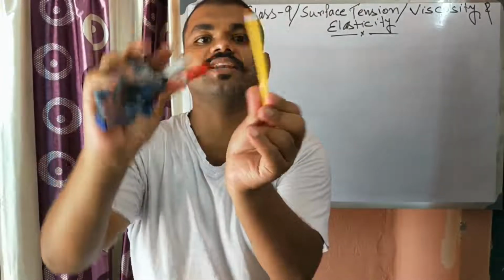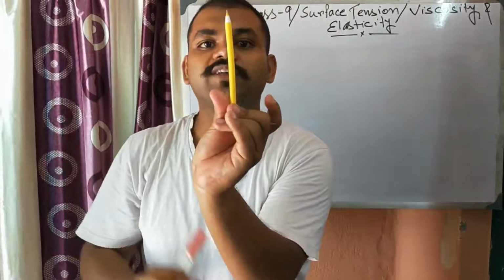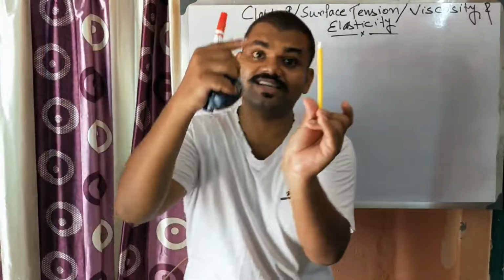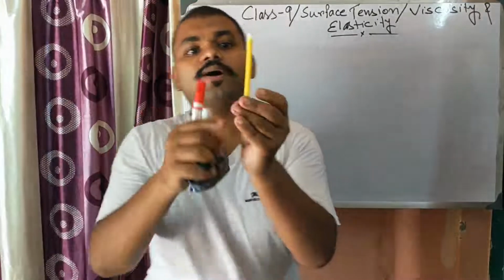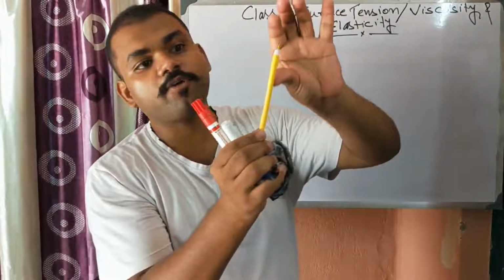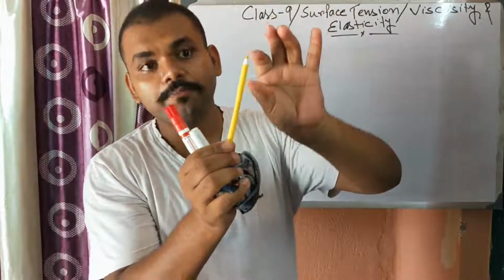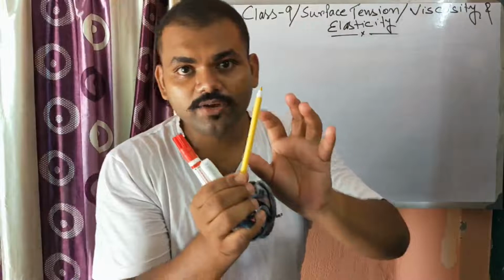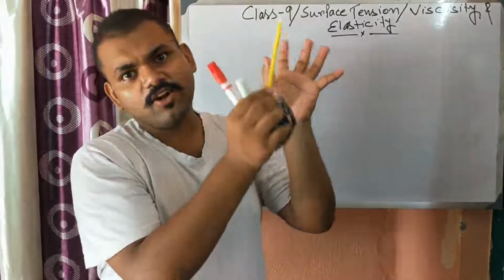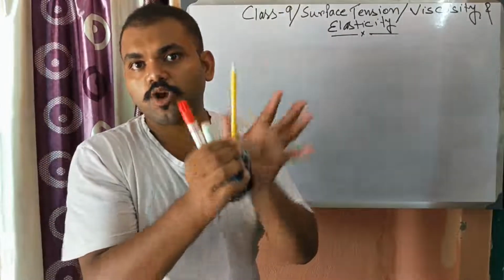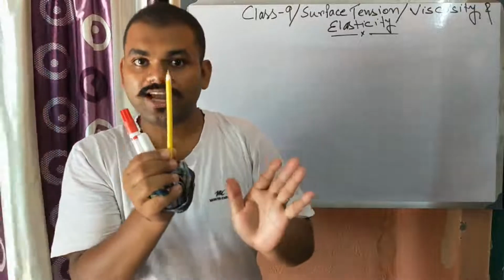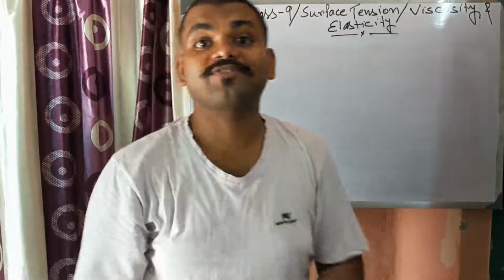It is elastic because some deformation remains, but the body regains more or less its original shape. So it is elastic but not perfectly elastic.